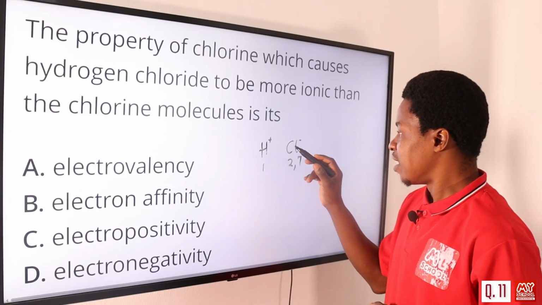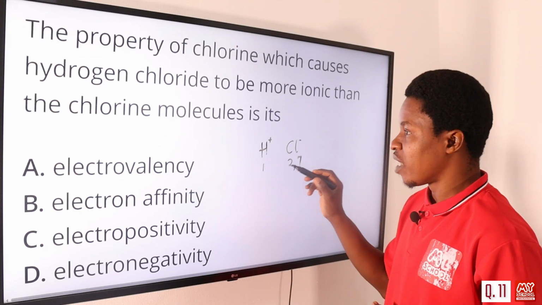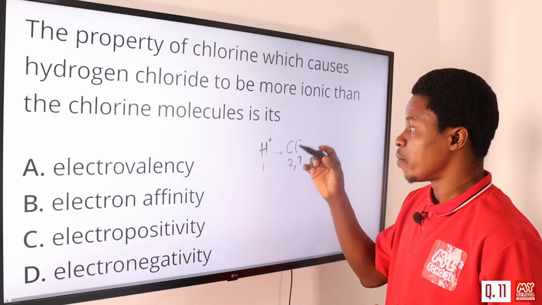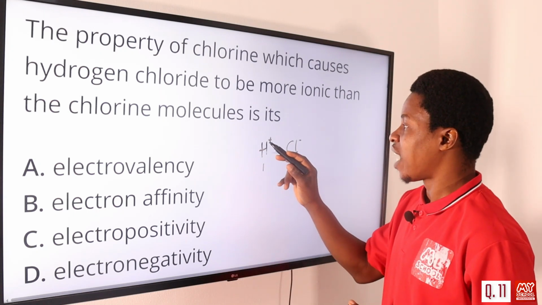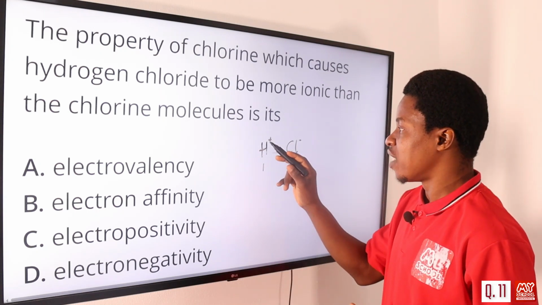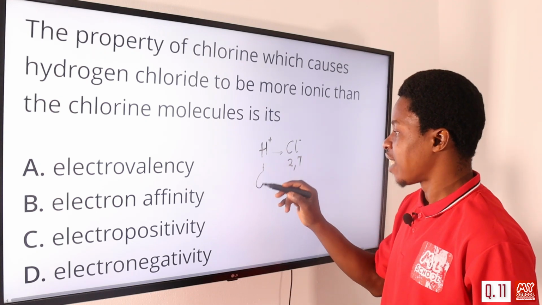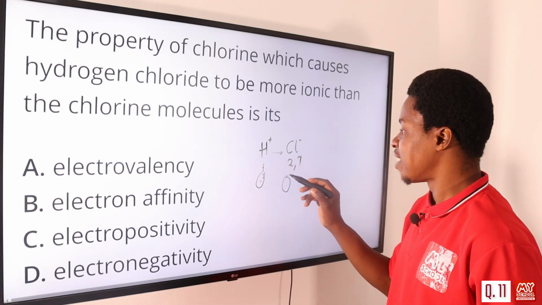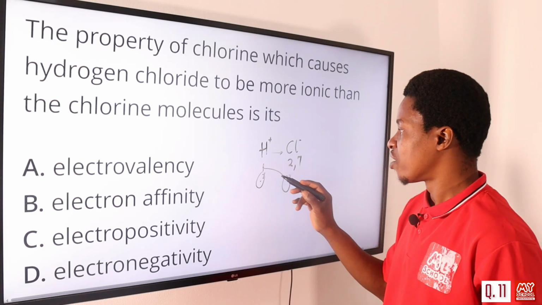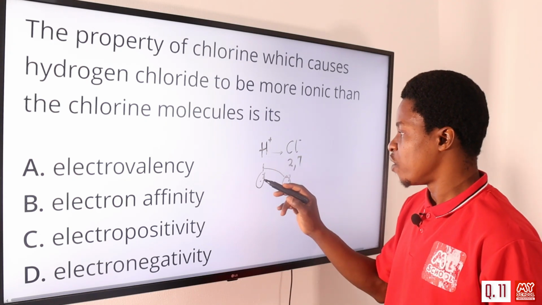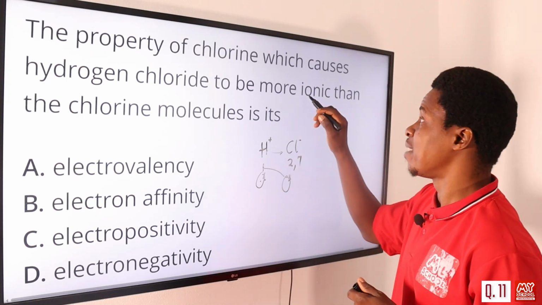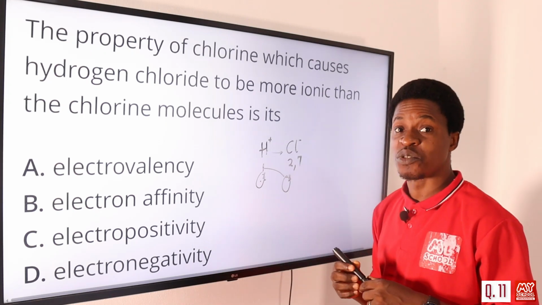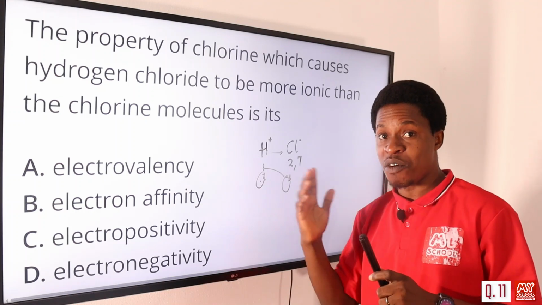Because this one now needs just 1, and this one has 1 here, this one can easily pull this together with this one. It can also be a molecule, because this one can come and share one of the electrons it has here. It has one shell here, and this one has 7 outside, so they can share, so that this one becomes completely filled here, while this one also becomes 8 filled here. But in this case, we are talking about making it more ionic. Ionic bonding has to do with transfer of electrons, not sharing like covalent.